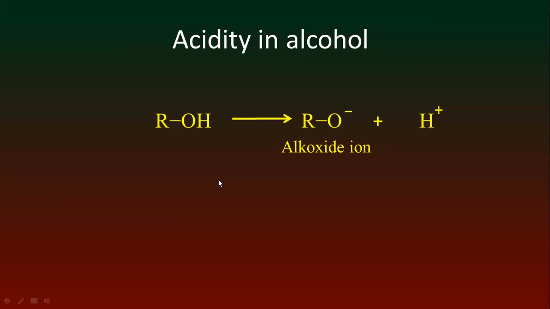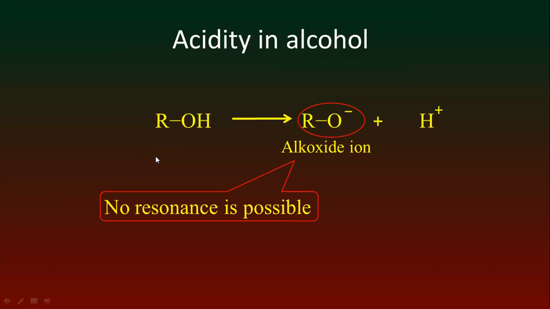So we can conclude that phenol shows acidic properties, but alcohol is a neutral compound due to the presence of alkoxide ion and its negative charge. So alcohol is a neutral compound. This is final, and these are some findings of this lesson.